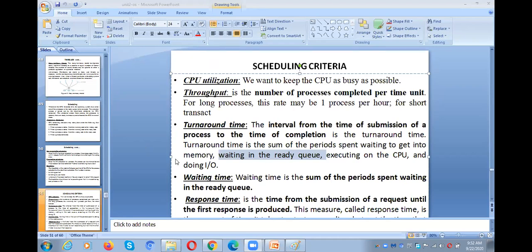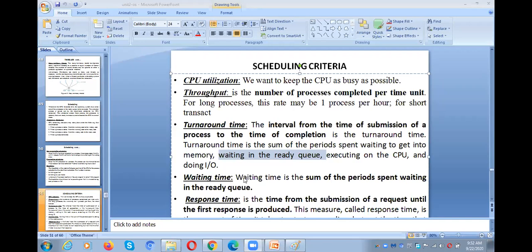So waiting time means the process waiting in the ready queue for the CPU. For example, if a process waits for the CPU much time, what happens? It takes much time to complete the process. Why? Because turnaround time means the time of submission to the time of completion, so we need to consider the waiting time of a process also. That is the reason why the waiting time needs to be less.